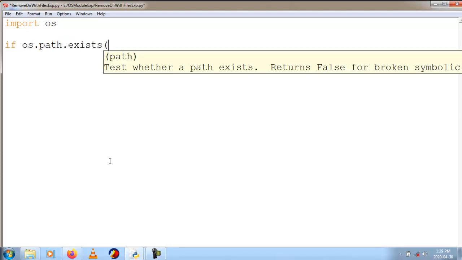Before going to remove directory with files, we'll see how to remove a directory without files. First I will import os, like the previous example we saw a couple of days ago. Import os, if os.path.exists happy.